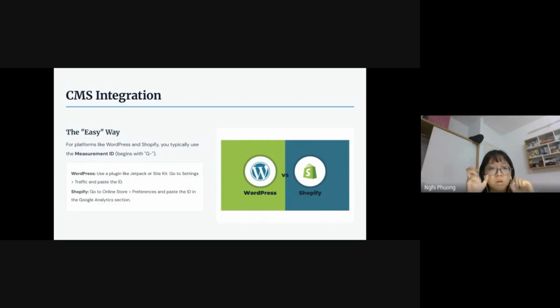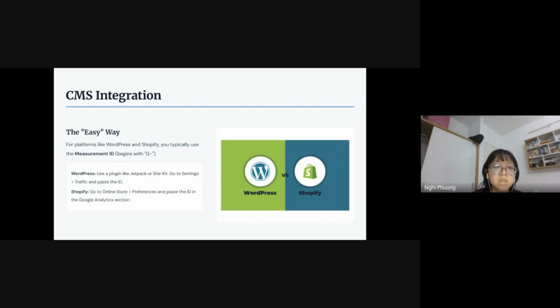We don't have to code from scratch, and we just set up with the platform itself. We usually just need to use the measurement ID from Google Analytics to plug into the website, like WordPress or Shopify.